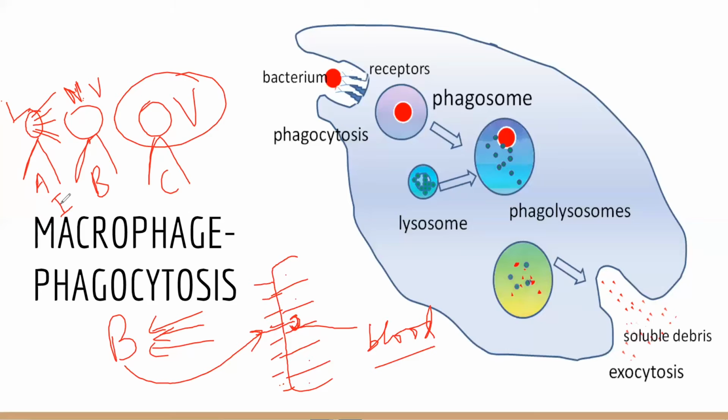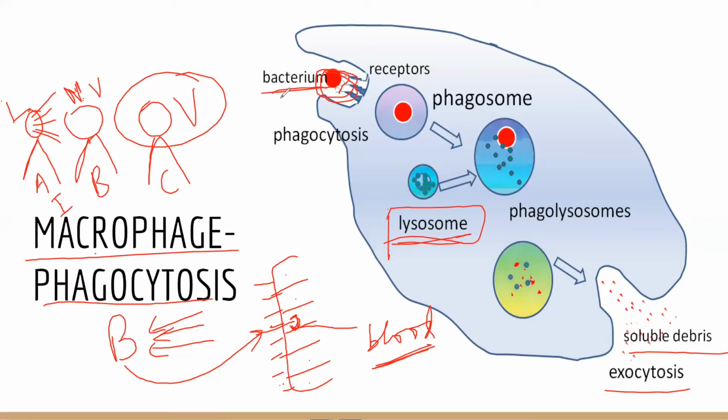If a person is not vaccinated and is getting this infection and the infection has reached the blood, what is going to happen is that the virus or the bacteria or the germ will enter into the bloodstream, where the macrophage is going to come into play and will start doing phagocytosis, which is it will engulf the bacteria or the virus. The lysosome will digest it and will remove the debris out of the cell by the process of exocytosis.